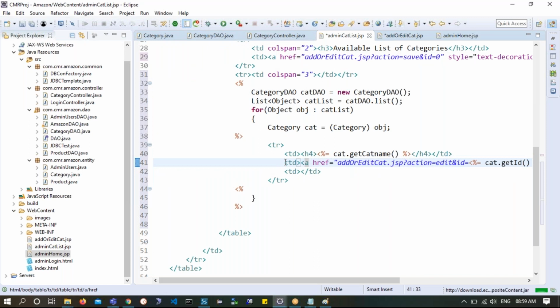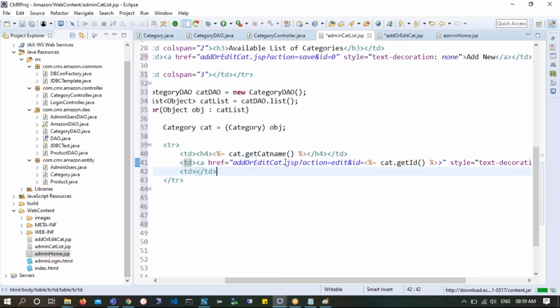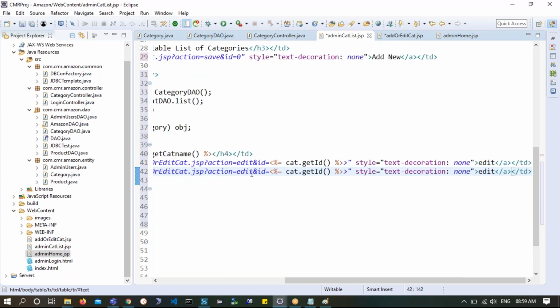Similarly I'll copy the same td, Control C, and paste it here. But this time I want to do something else. What is that?